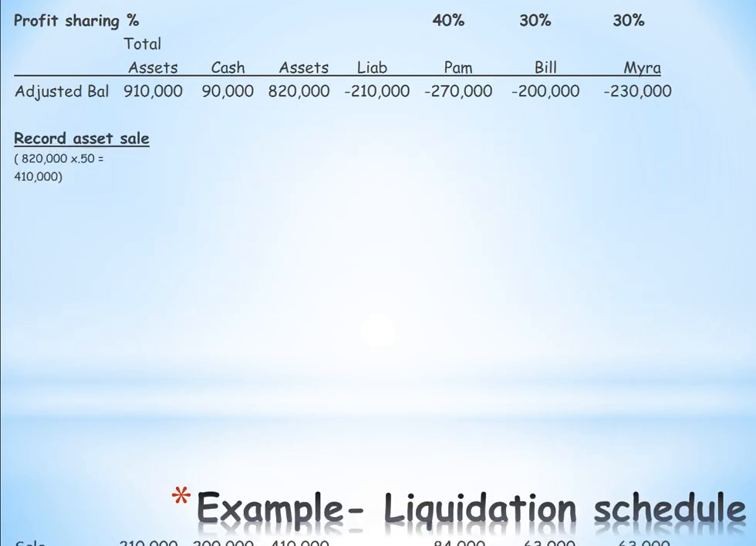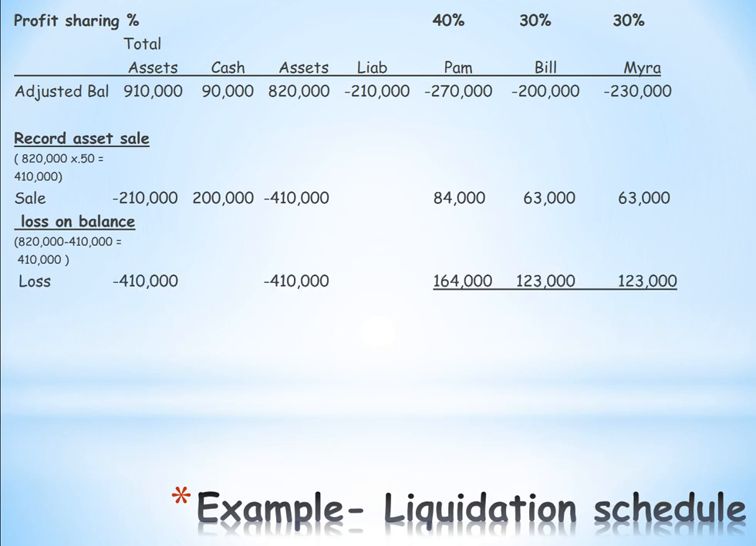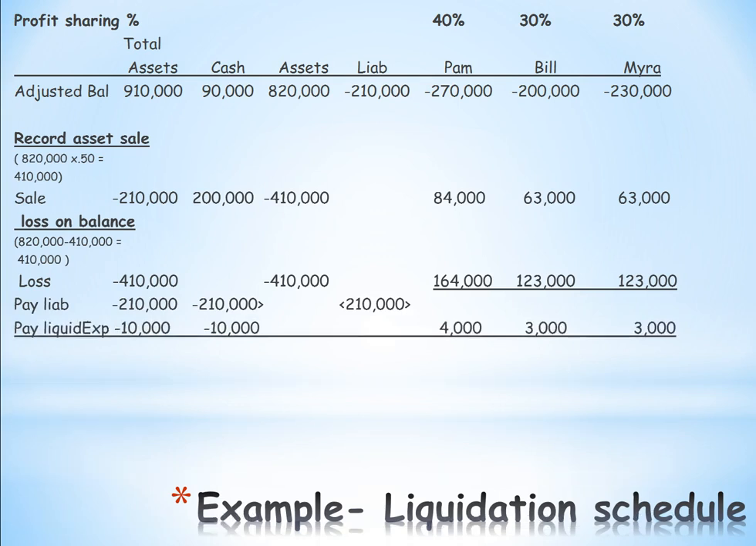So here we go. We show the sale of the assets and the write-off of the balance. Since we had $820,000 in assets, we sold $410,000 for $200,000 in cash, but then we had to write off the balance before we can do a cash distribution. It's an assumption you have to make. We're trying to be very conservative. Then we're going to assume we paid off the liabilities and we paid off our liquidating expenses.